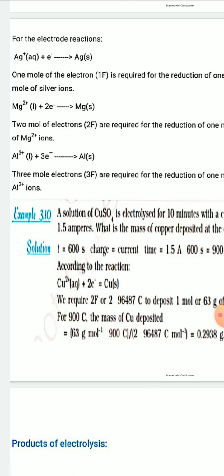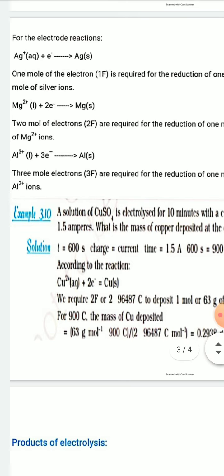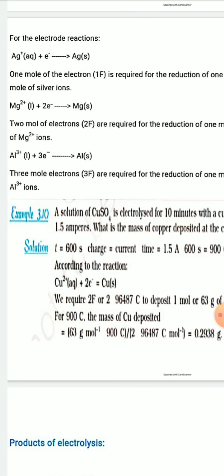So 1 mole of electrons, that is 1 Faraday, is required for the reduction of 1 mole of silver ion.